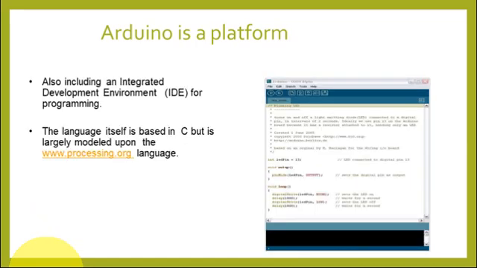The Arduino platform looks like this. This is an IDE, which stands for Integrated Development Environment, where we are going to write our programming. We call that program a sketch in Arduino. The language itself is structured in the form of C, and it is modeled on these languages.